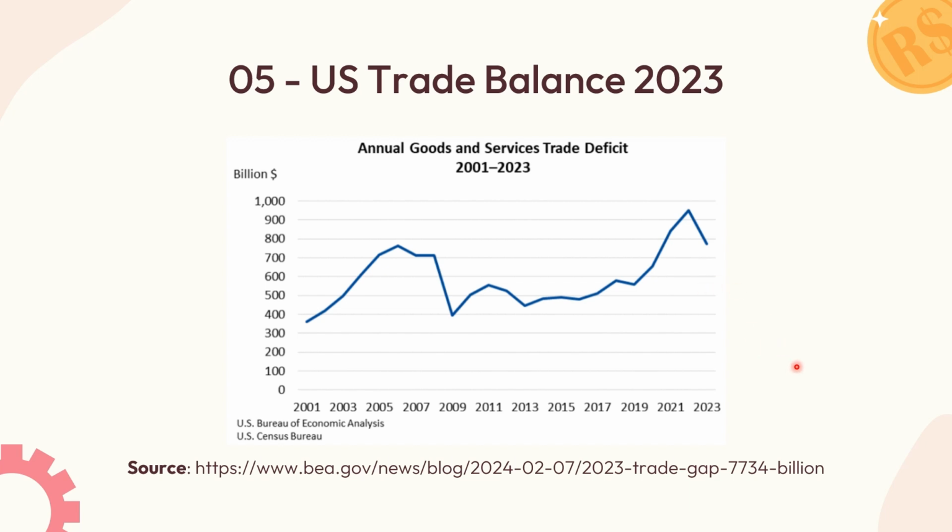Here we can see a graph that represents the year-over-year changes of the US trade balance, and the annual goods and services trade deficit keeps increasing from around 350 to around 750.